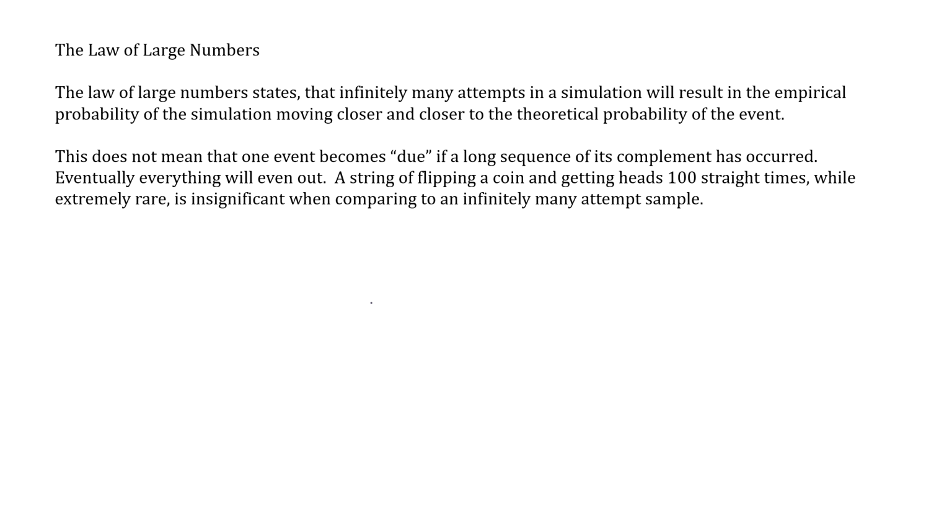Like we said, it doesn't mean things are due after a long sequence. You may be flipping a coin 100 times and get 10 heads in a row. That doesn't mean that tails is due. It's not going to have to come out next, because it's still a 50-50 proposition of getting a head when you're doing the flip. But over the 100, you should be closer to 50-50 than 75-25, something like that. Does that make sense?